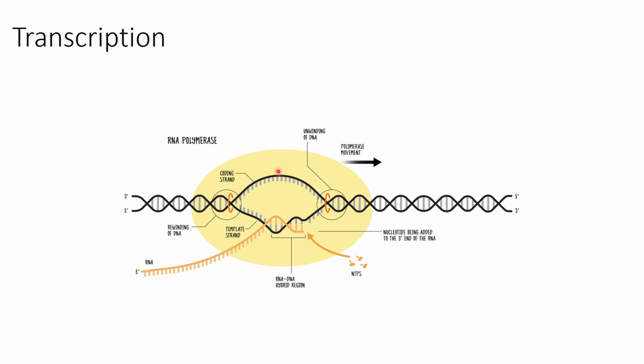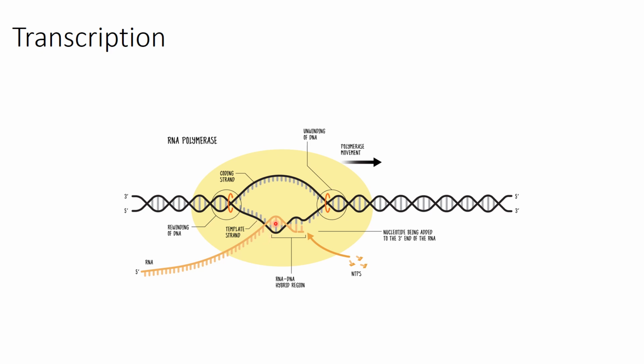Why does it happen so? Because the code which is present in the coding strand is required for protein synthesis. And how will this code go to the mRNA molecule? Because the anticodes of this coding strand are present on the template and the anticode of template will be present on the mRNA.